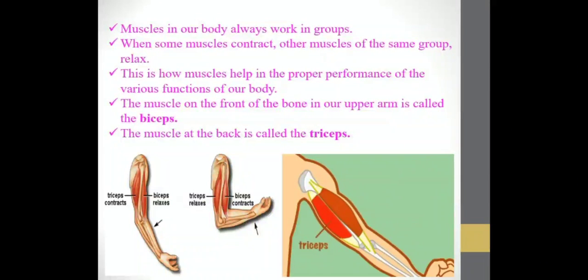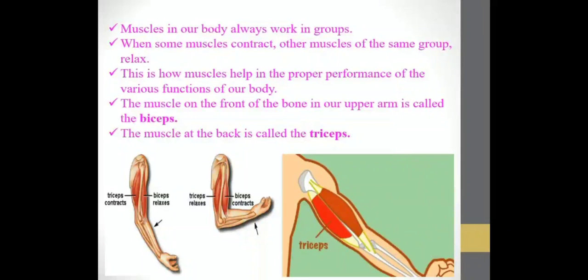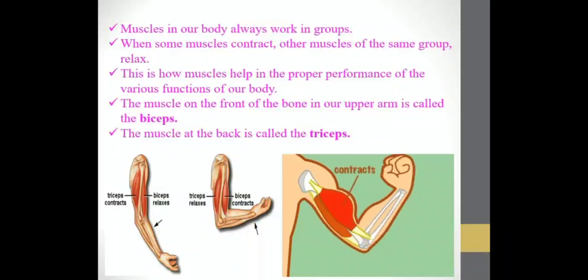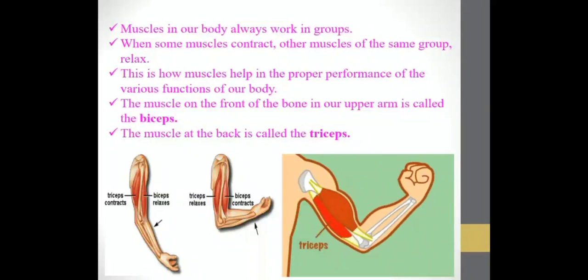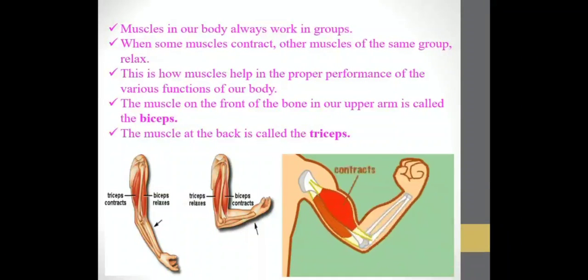Always remember, when you fold your elbow, you know that the top muscle has become hard, so that muscle has contracted, and the lower muscle that is below your arm relaxes. So when some muscles contract, other muscles of the same group relax.